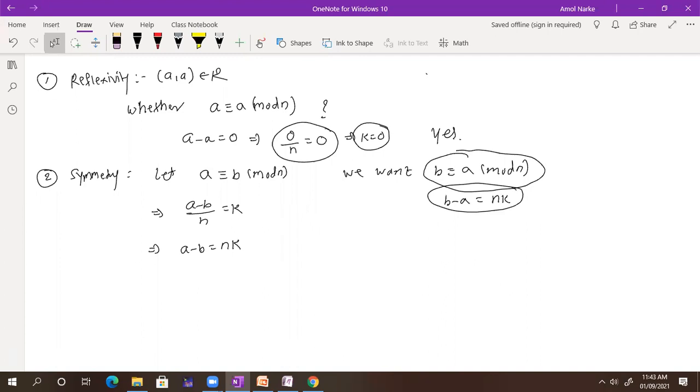So I have A minus B. So this implies I can write B minus A is equal to some minus k into n. So I can write B minus A is equal to n into some k1 instead of minus k. K1 is another constant. Must the constant be the same? Any constant. So this implies it is symmetric.